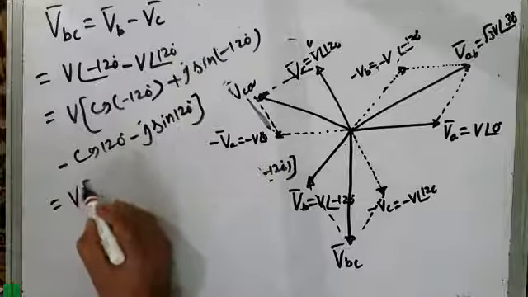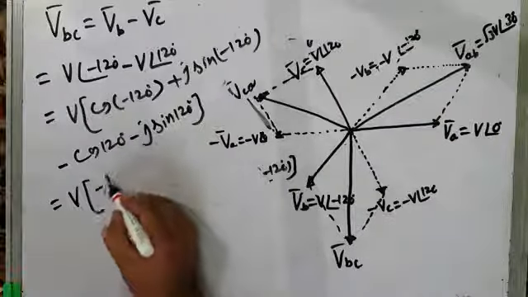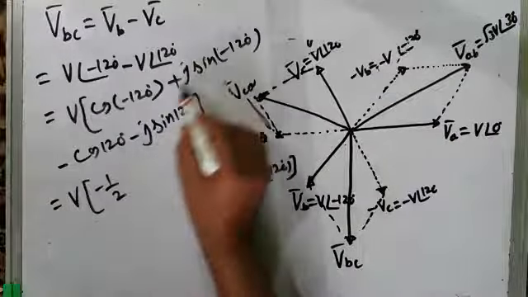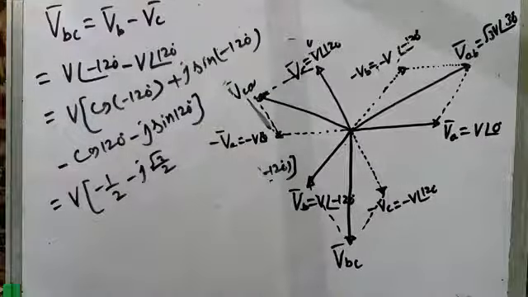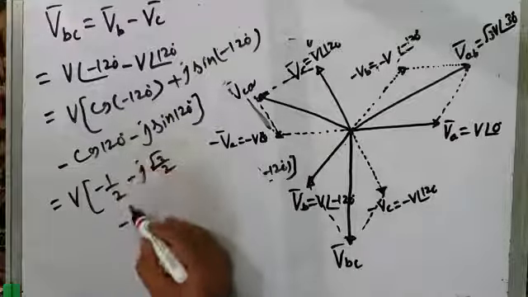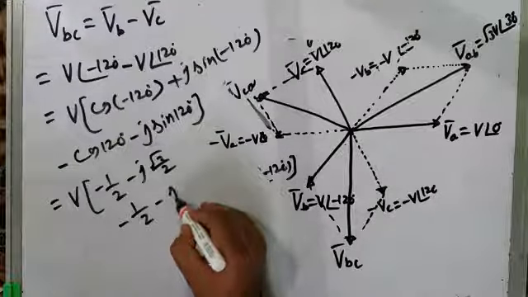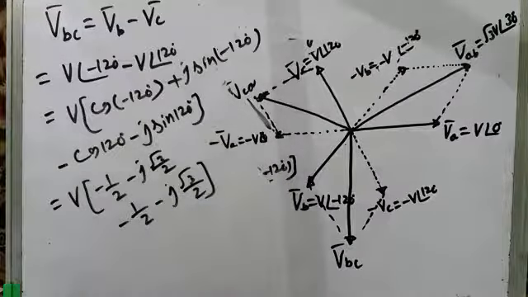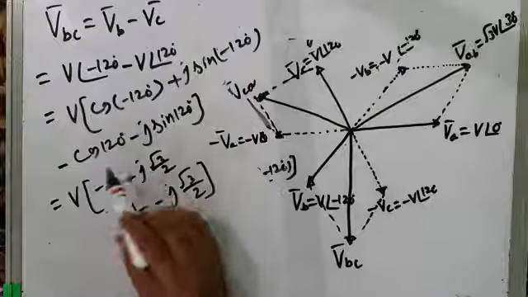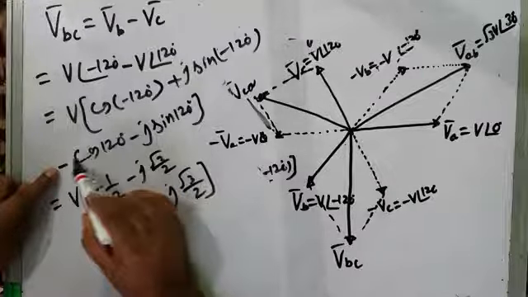So that is equal to V times, what is cos 120 degrees again? Cos of minus 120 degrees is equal to cos 120 degrees, and that is equal to minus 1 by 2. We already know. And this is plus minus j sine 120 degrees, sine 120 degrees is root 3 by 2. So minus j root 3 by 2. Then minus cos 120 degrees is again minus 1 by 2. Minus j root 3 by 2, because sine 120 degrees is root 3 by 2. So here, minus cos 120 degrees, minus is already there, and cos 120 degrees is minus 1 by 2.